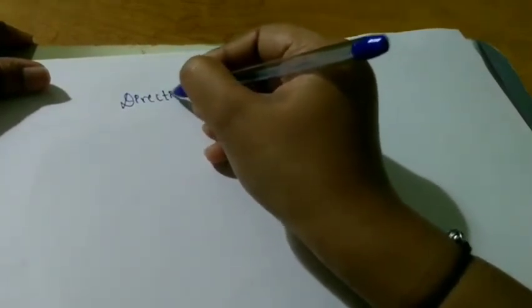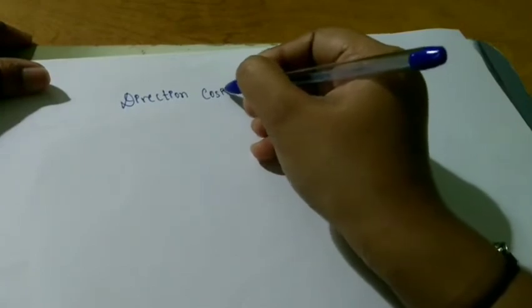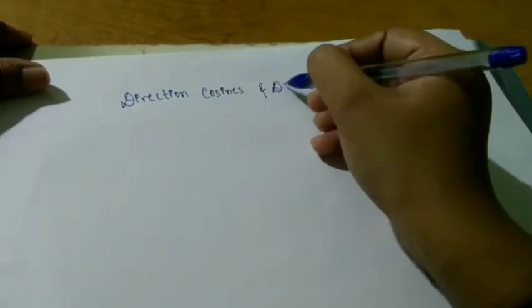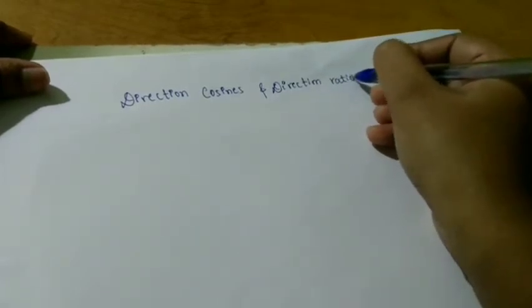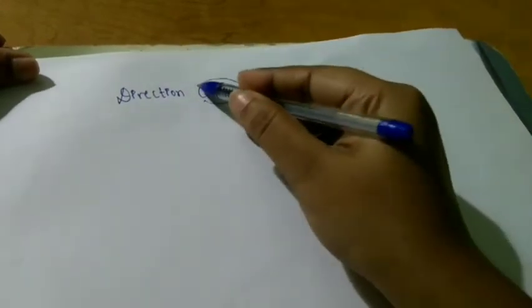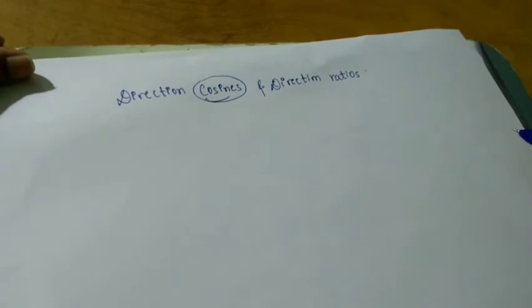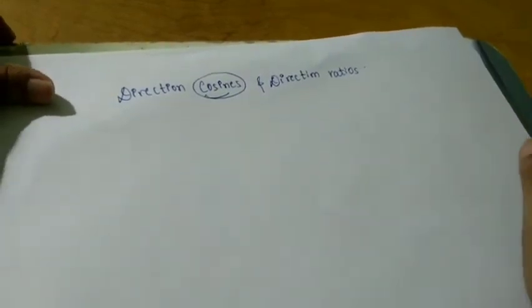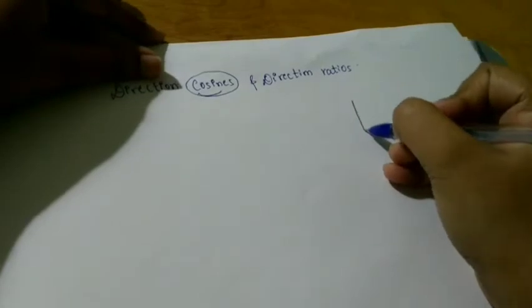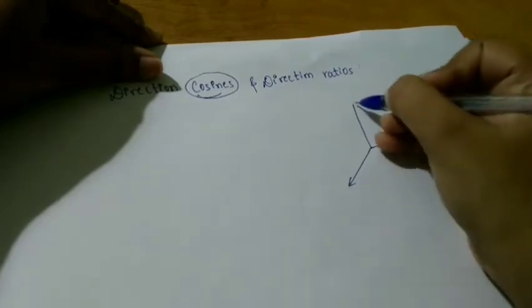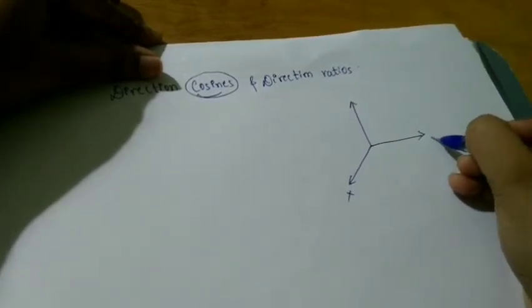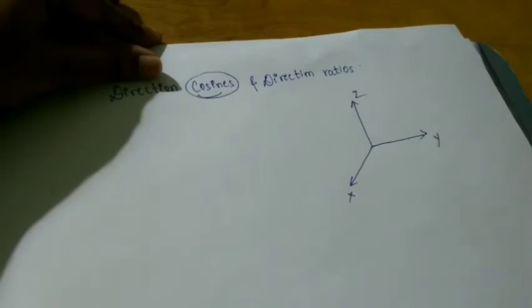So direction cosines and direction ratios. These two things I'm going to explain in this video. The term cosines itself tells you it is the cos of an angle. So first, what do I have to take? I have to take a three-dimensional space here. Okay, X, Y and Z. So this is one space I'm considering.